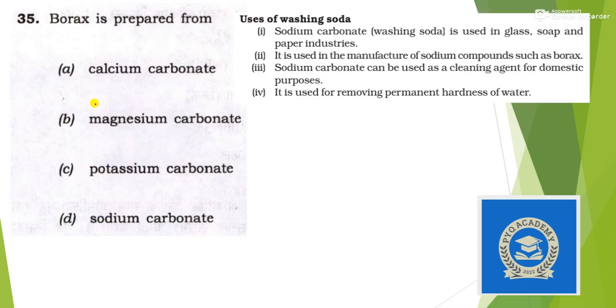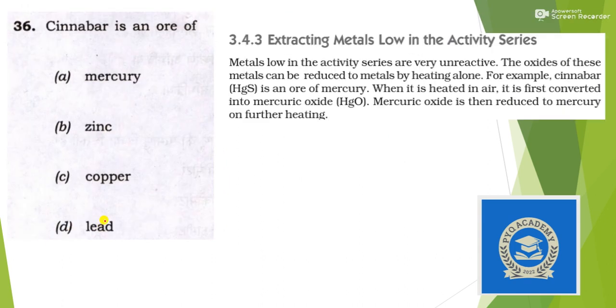Next, borax is prepared from? So again a question from the same chapter. You can see here the uses of washing soda, and the washing soda formula is nothing but Na2CO3, that is sodium carbonate. It is used in the manufacture of sodium compounds such as borax. So for borax you need sodium carbonate. The answer is option D.